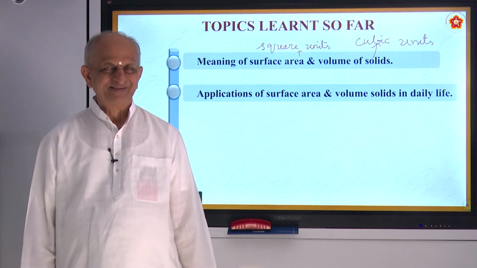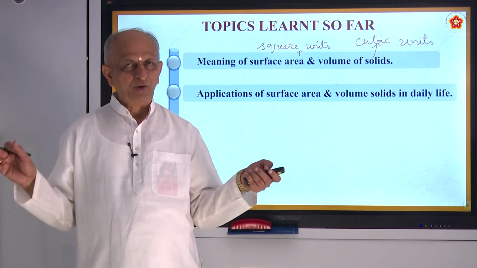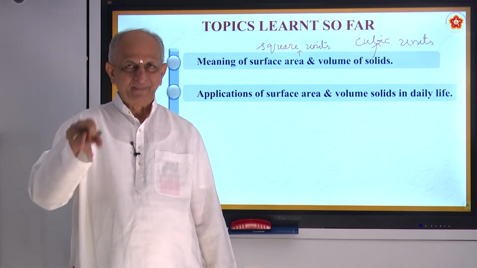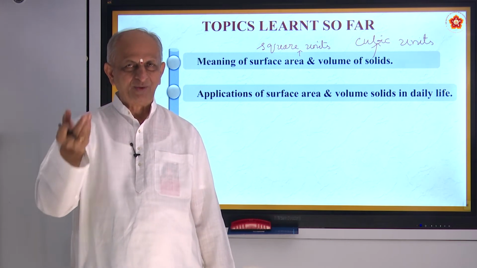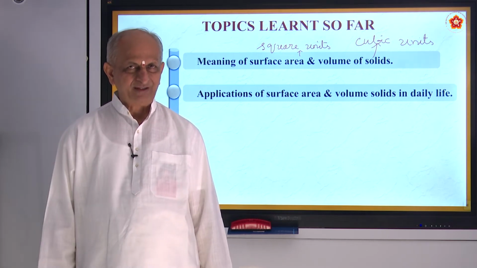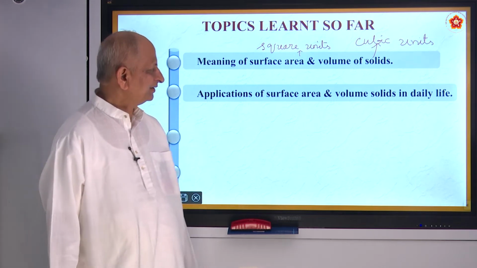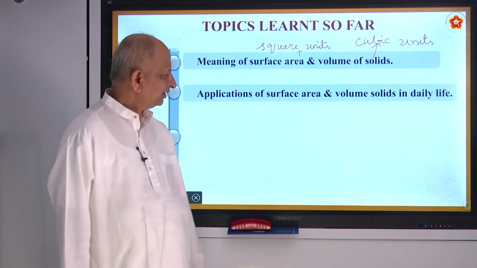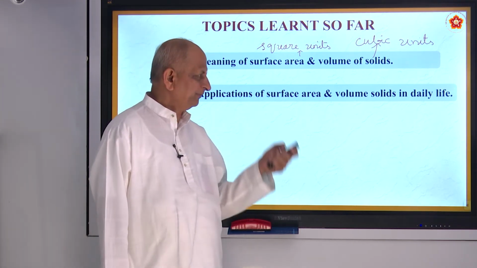Is it not? Similarly, if you think of a cuboid water tank, you will be knowing length, breadth, height. So you must know the volume. Is it not? And like that, for all solids, the surface area is also important.